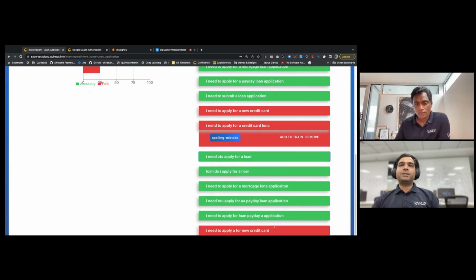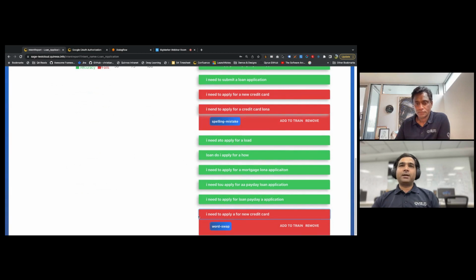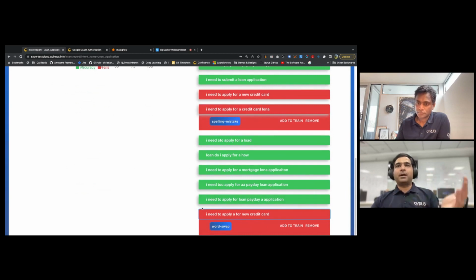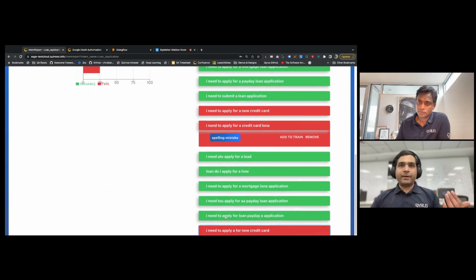So essentially what we are saying is, here I need to apply for a credit card, right? And for a new credit card. Again, we spoke about loans, but here it is not, right? There is no concept of loan here because it's a card. So in that case, the word loan was swapped with card, right? And then it could not identify it, right?